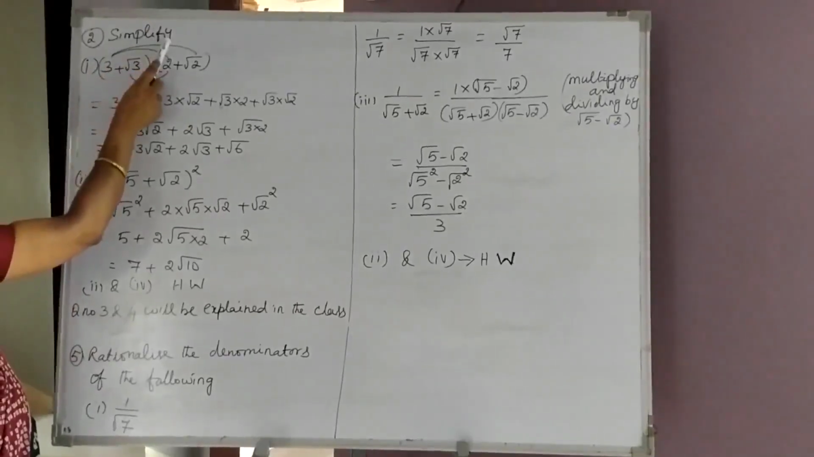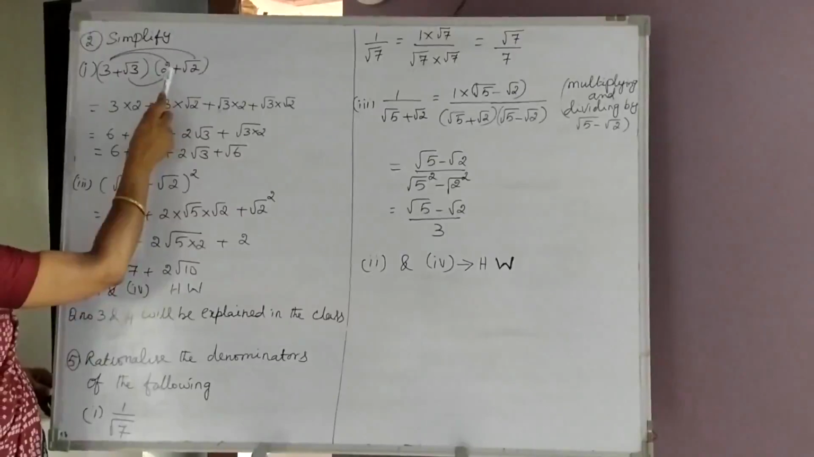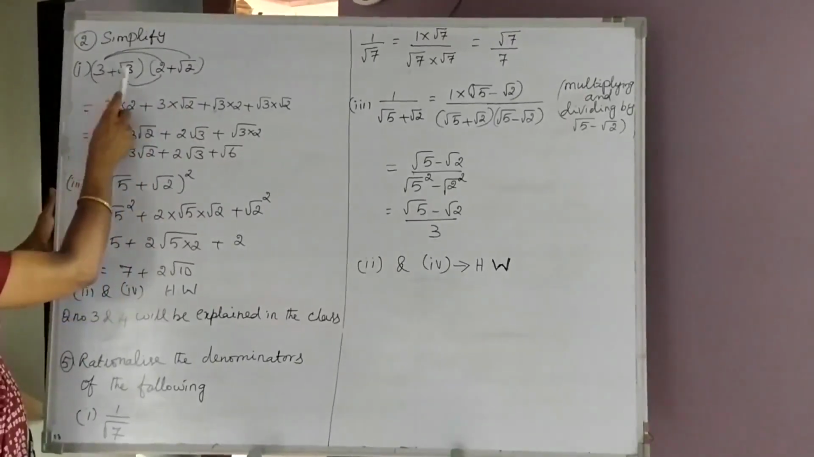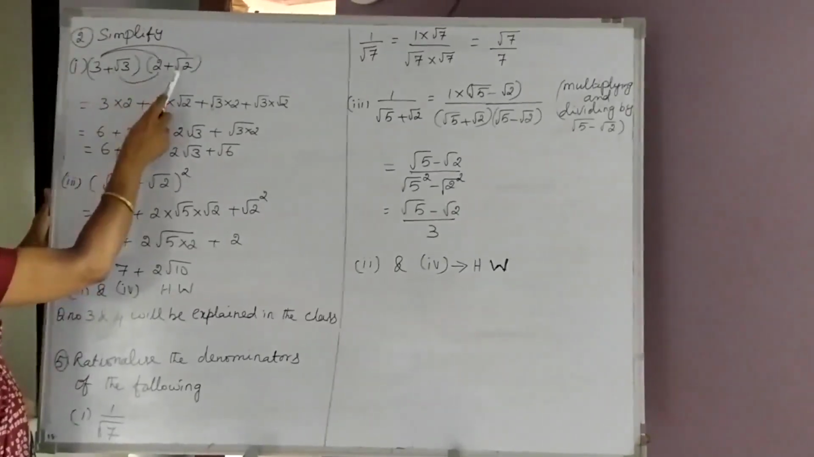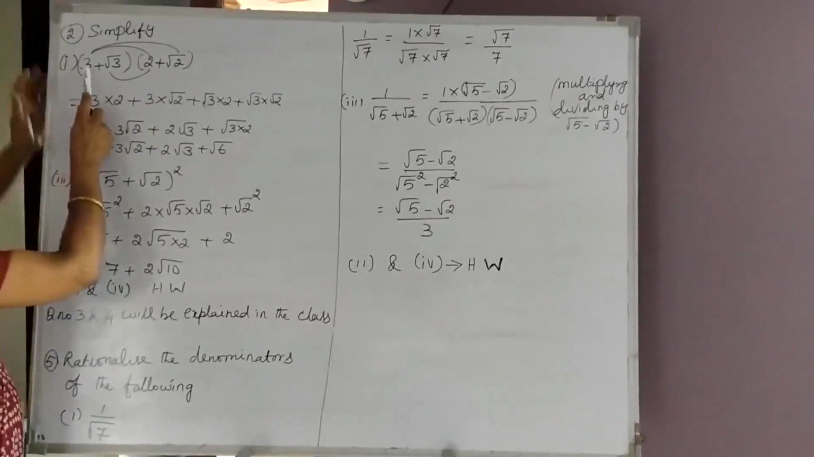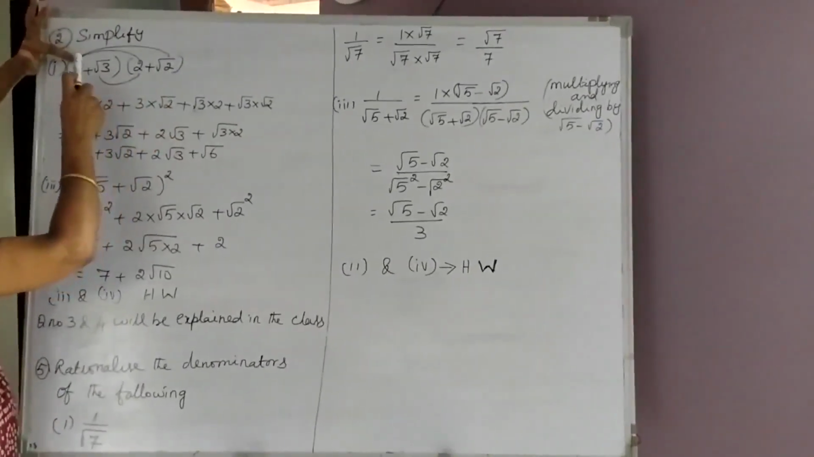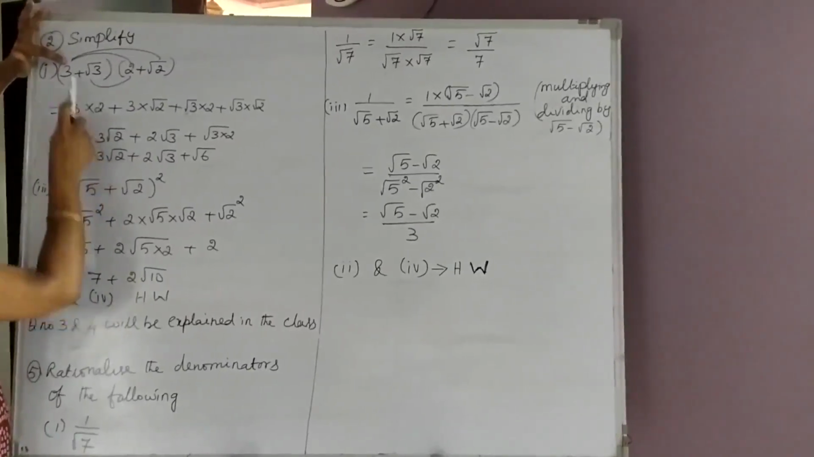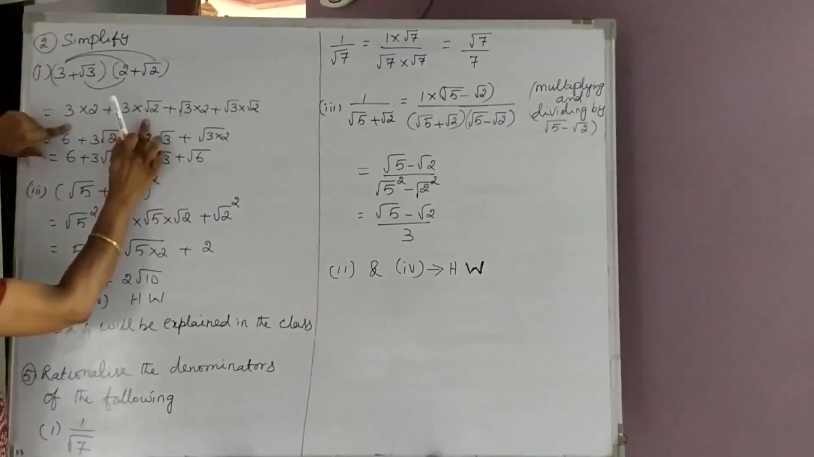Second question is simplify: 3 plus root 3 multiplied by 2 plus root 2. Here there are two numbers, here also there are two numbers. We have to multiply the first bracket with the second bracket. So here I have multiplied first 3 with both the numbers: 3 multiplied by 2 and 3 multiplied by root 2. Hope you understood these two.